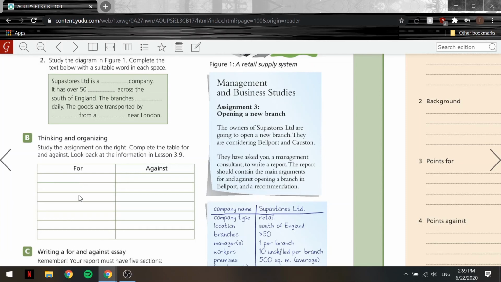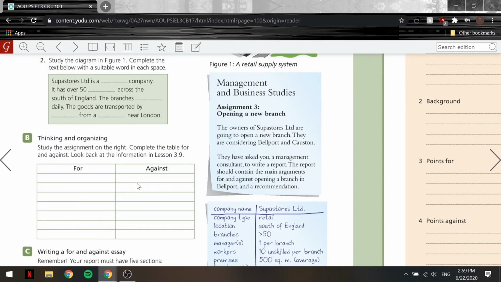Okay, let's move on. Let's again state all the advantages and then we'll go over the disadvantages. We'll also say that the company will get higher sales because obviously Bellport has a higher population. Let's do two more. So we have motorway closer to transport. So transport is generally going to be cheaper in Bellport. Okay, I think 3 are good enough.